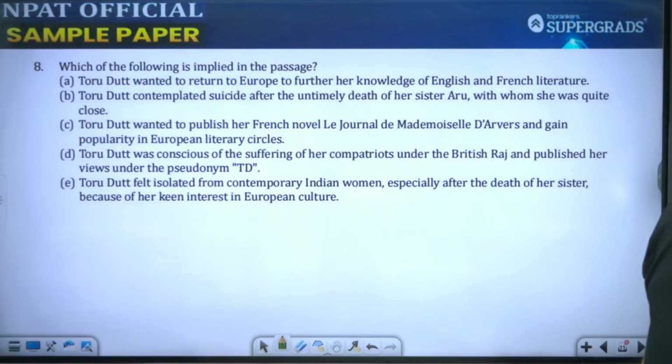Moving on to the next one, students. Which of the following is implied in the passage?